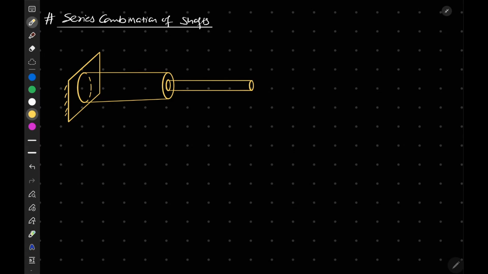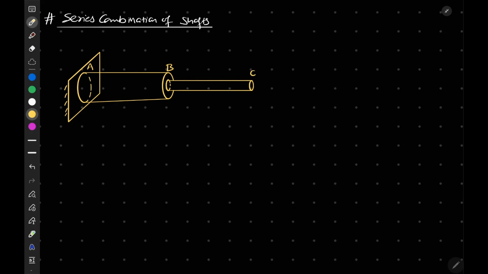Now let's name this point A. This is B, this is C.